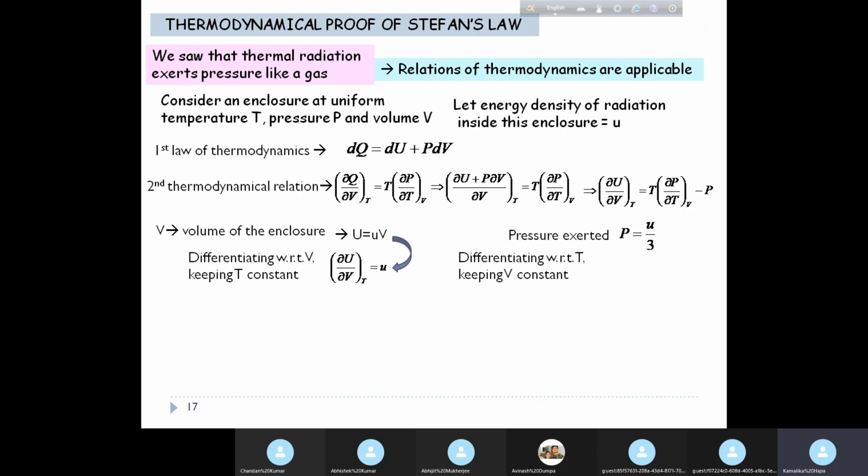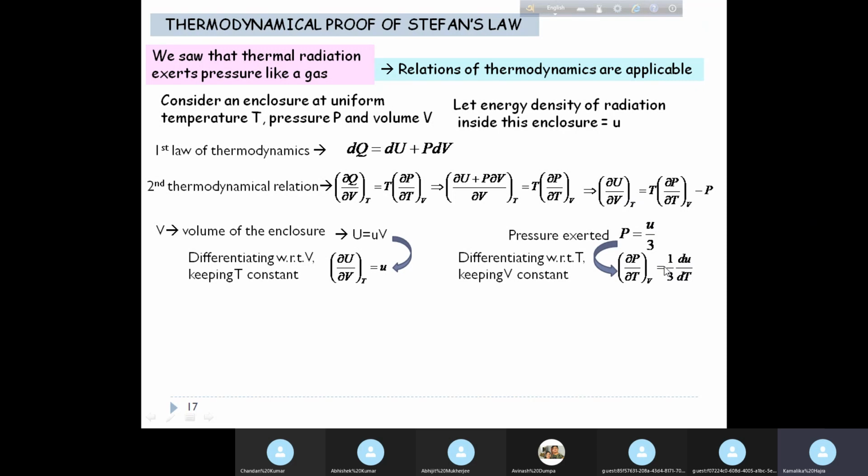Okay. So we differentiate with respect to T keeping V constant, and we get del P del T at constant V equal to 1/3 du dT, because u is a function of T only, so we do not do a partial derivative here.